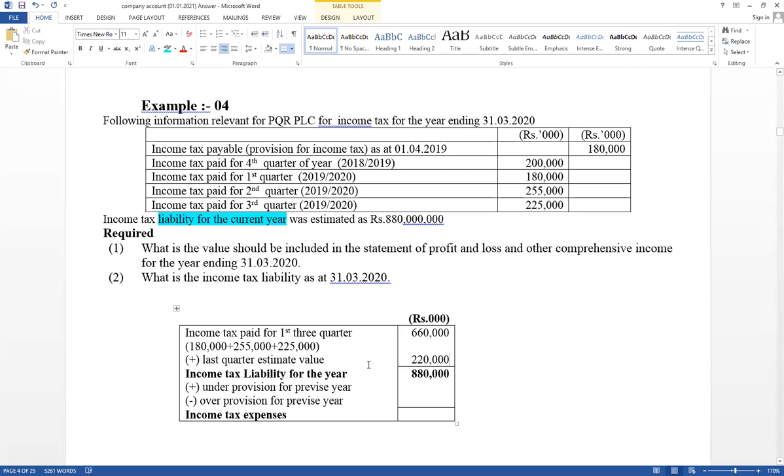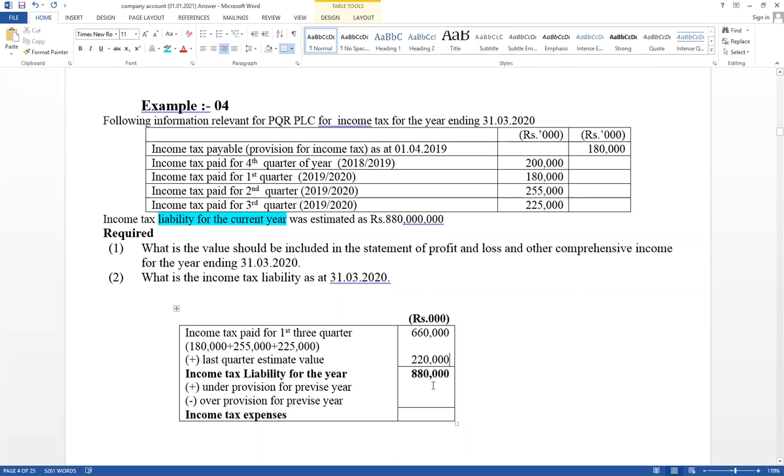Not given, but can be calculated. We know how to calculate income tax liability for the year: first three quarter paid amount plus last quarter estimate value. First three quarter paid amount is given and income tax liability for the year is also given. Therefore, the reason for the difference is the last quarter estimate value. It is not given, but can be calculated.